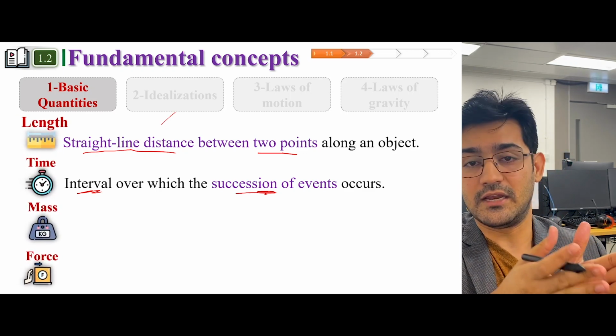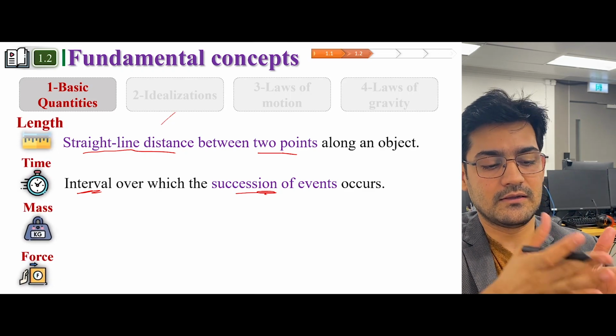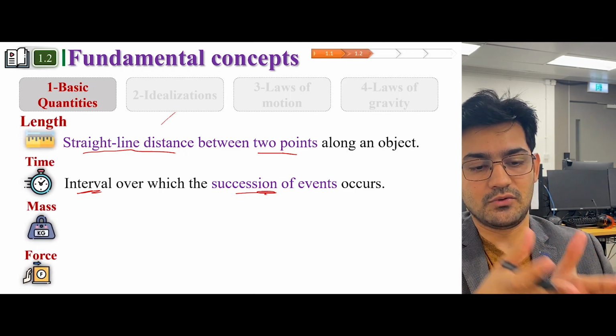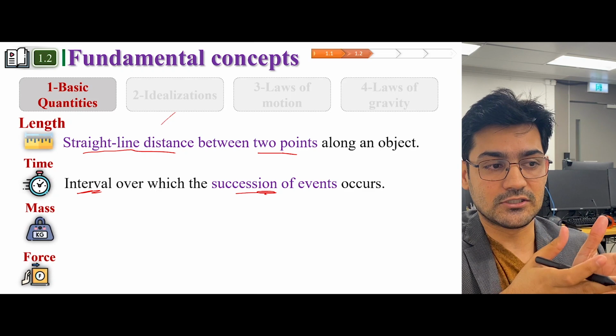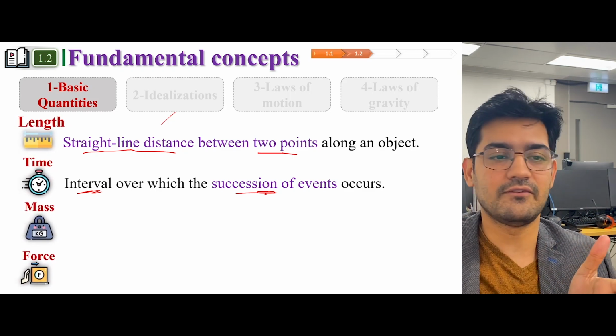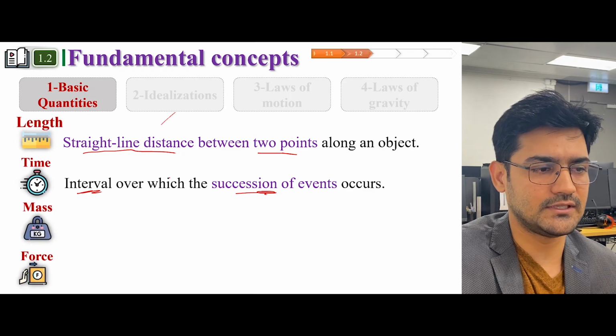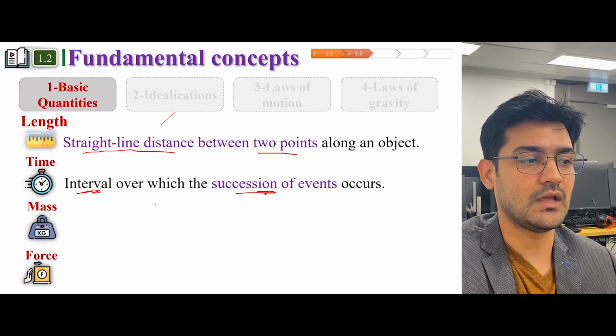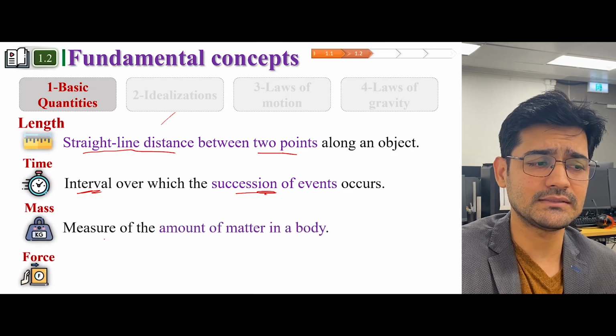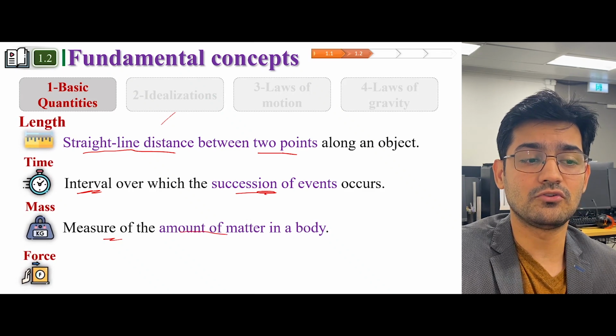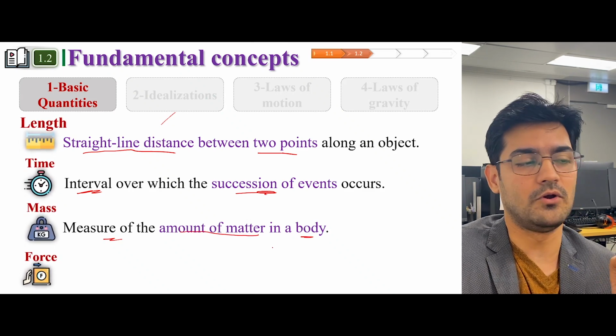So there are events happening, and you can divide these events into intervals. So this interval over which the succession of events occur can be defined as time. But we all have this sense of what time is. Now, what is mass? Mass is basically an amount of matter in a body.